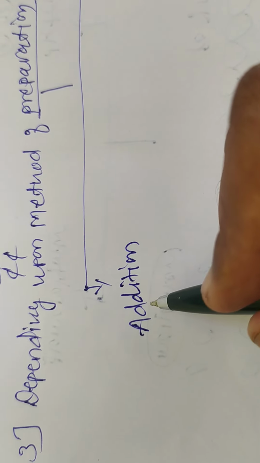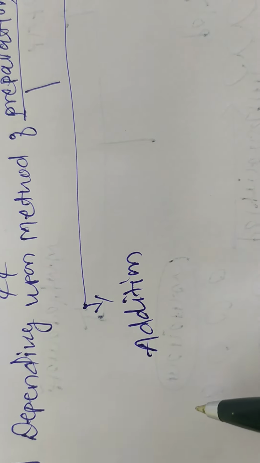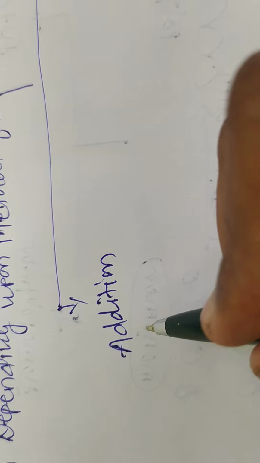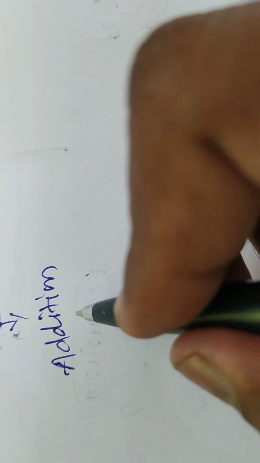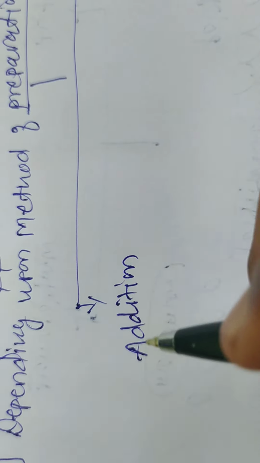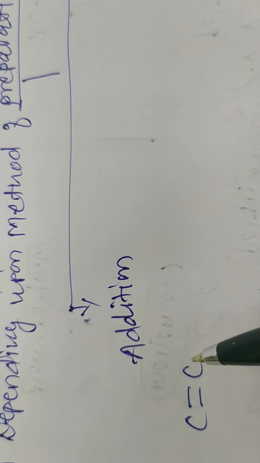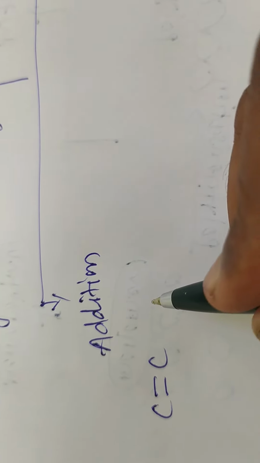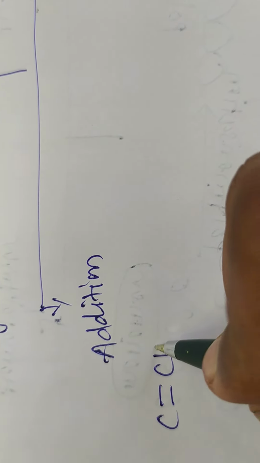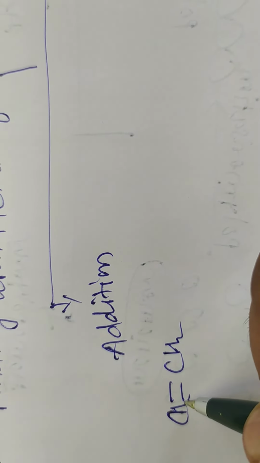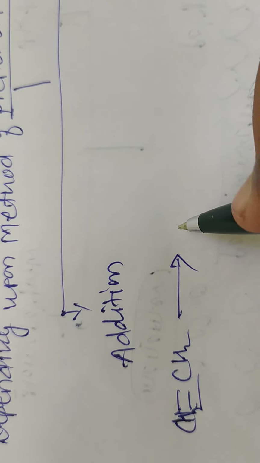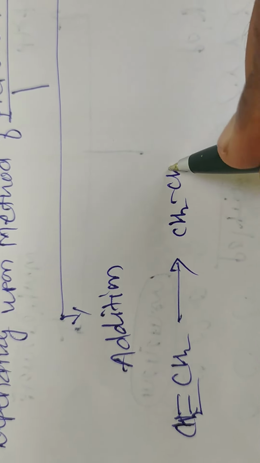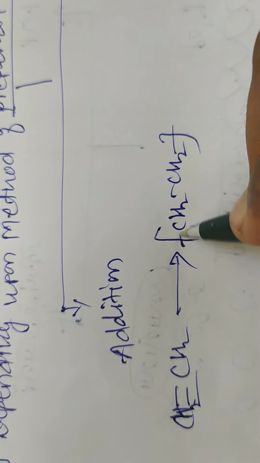What is meant by addition polymer? In addition polymers, the monomer units combine to give a polymer without removing side products. If you consider the example of polyethylene, the monomer ethene undergoes polymerization and gives polyethylene molecules.